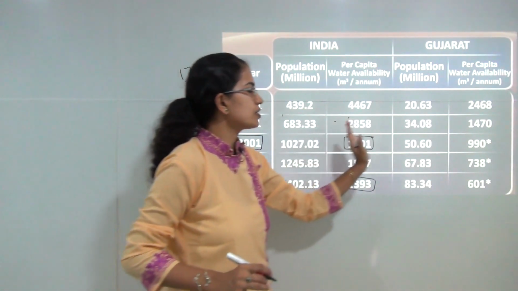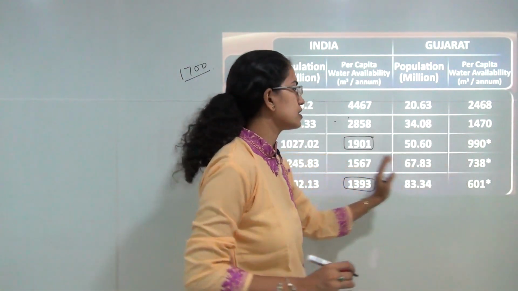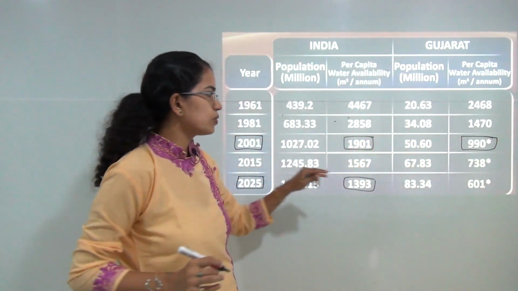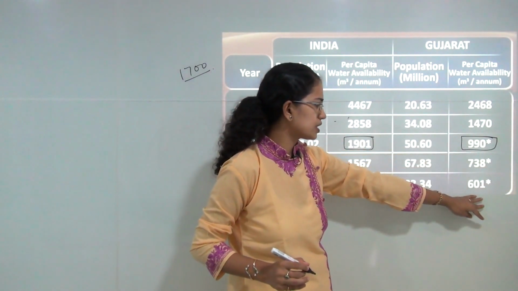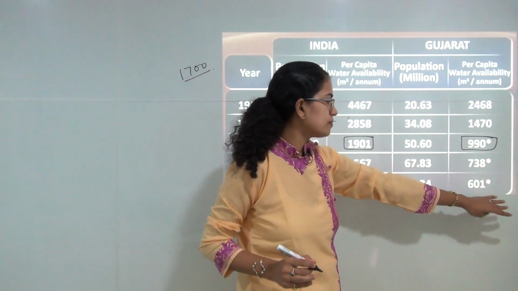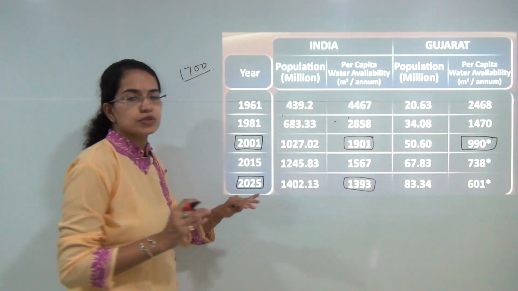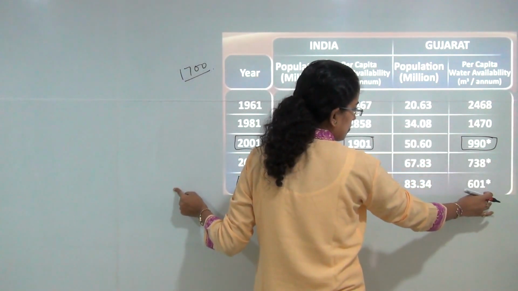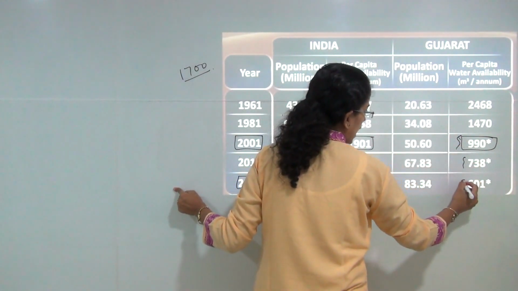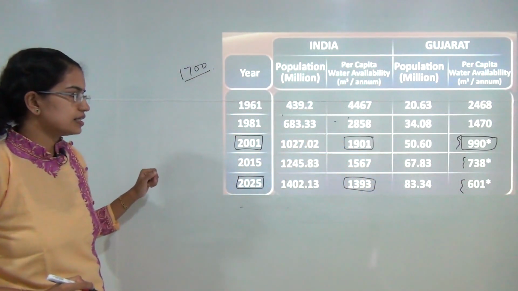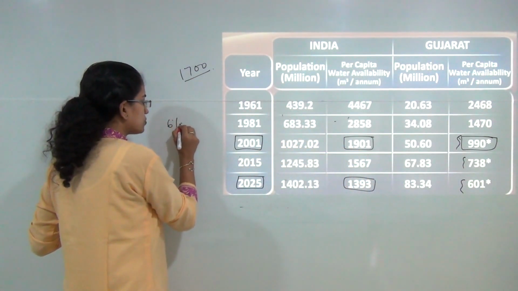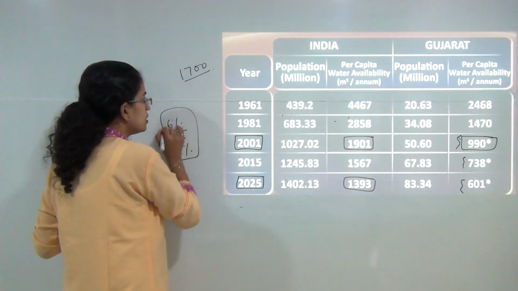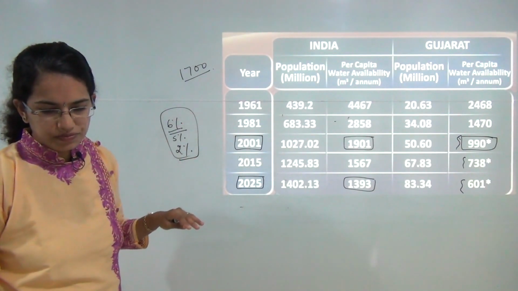But if we look at the same scenario for the state of Gujarat, the per capita availability in 2001 was only 990, and it is set to decrease further to only 601 in 2025 if this project does not take its real shape. The values that are marked with a star show the acute water scarcity problem in the region. Now Gujarat contributes around 6% of the population with 5% of the area and only 2% of the surface water reserves that are present.